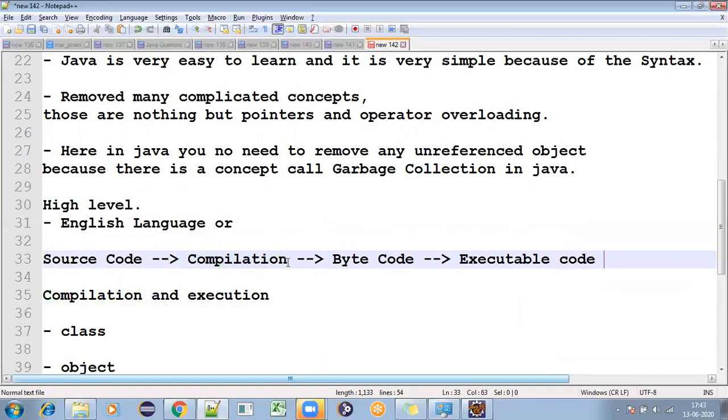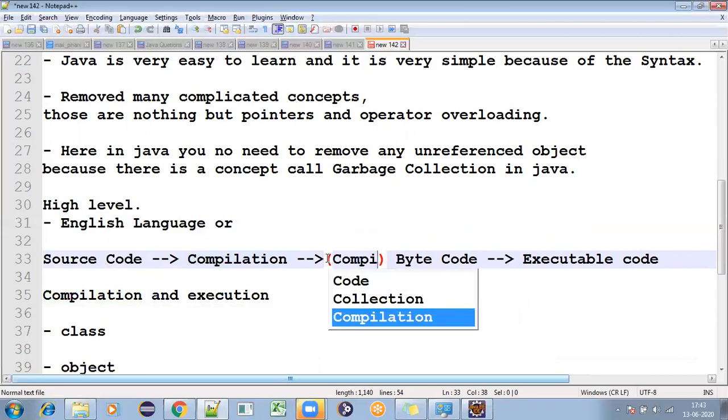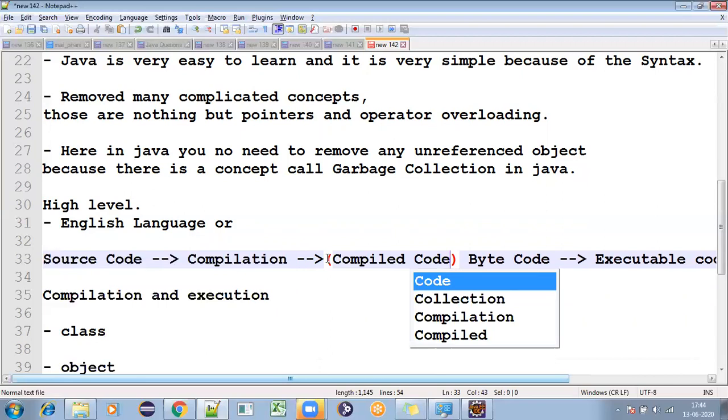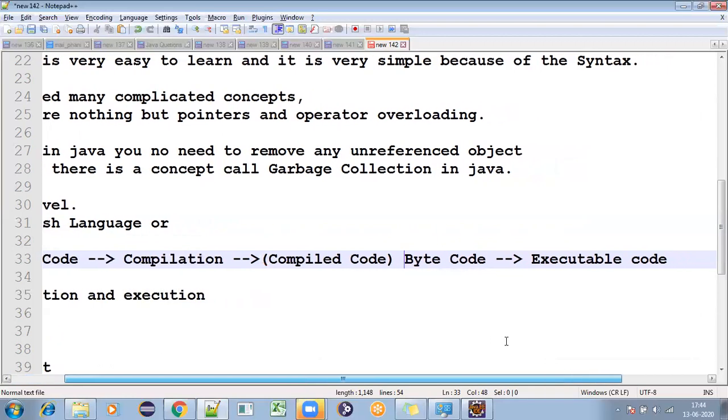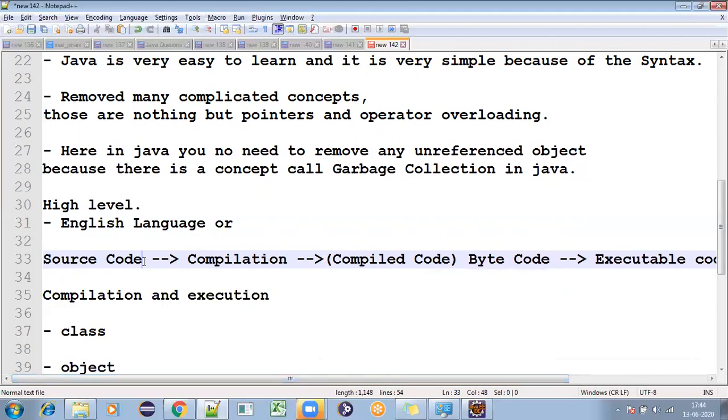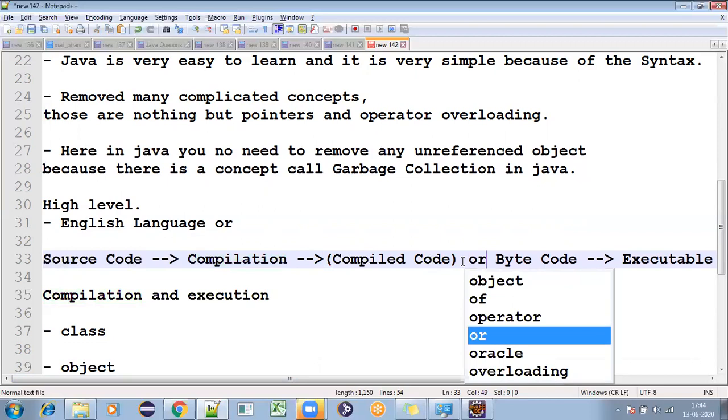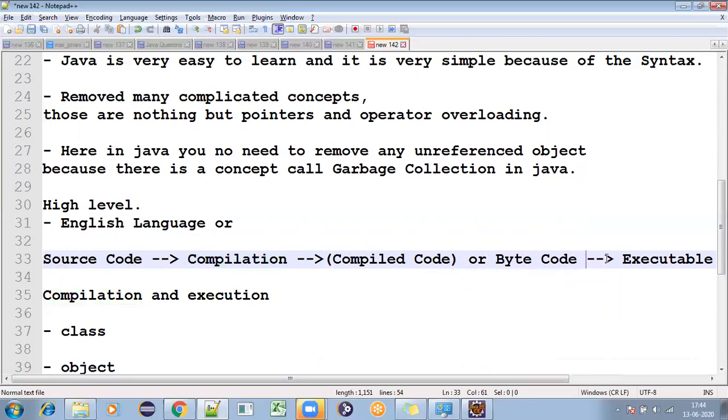So here after compilation, you will be getting compiled code. Okay, compiled code. That compiled code is nothing but bytecode. After bytecode, it will go to executable code. See, finally, once you give the source code, after compilation, it will become compiled code or bytecode, you can say. And how will the bytecode go to executable code?